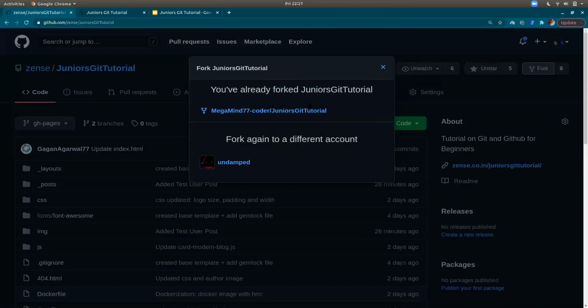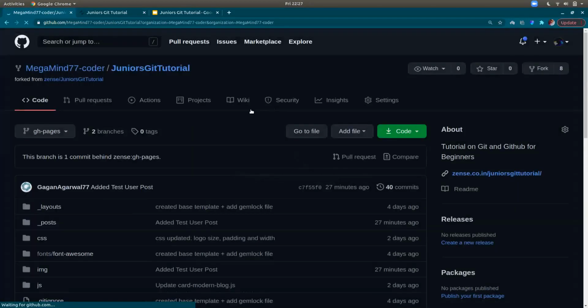Okay, cool. So this is the forked version of my repository. What this does is it's basically allowing me to push changes onto this version of the main repo, which is Zens/Juniors Git tutorial.